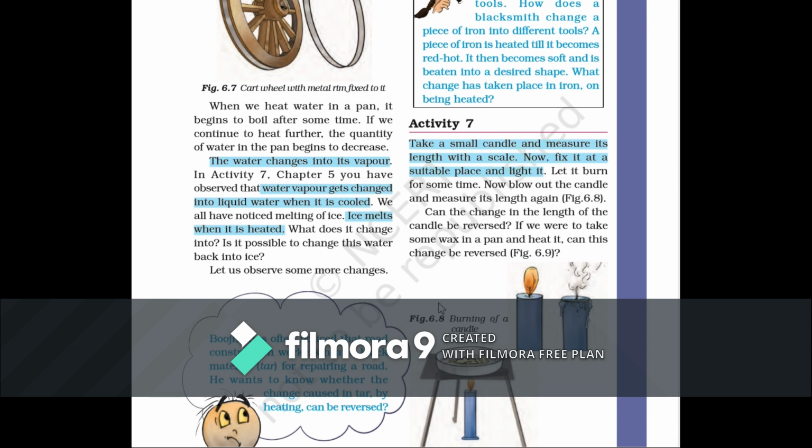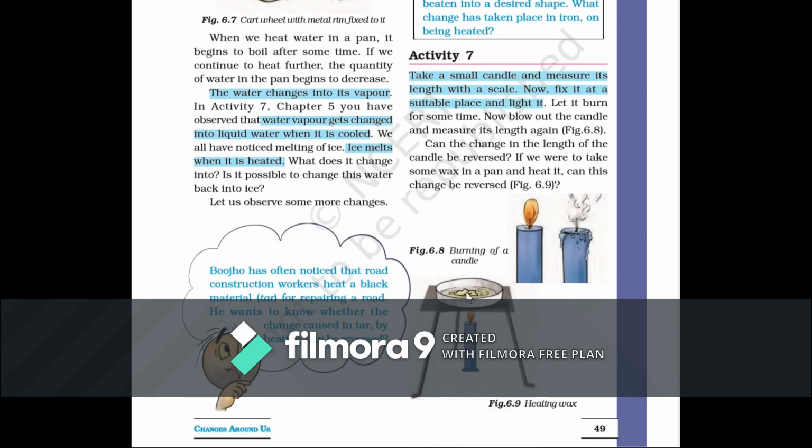Is the changed candle length reversible? If we were to take some wax in a pan and heat it, can this change be reversed? Means there are two conditions, which I want to explain here. In the first condition, you have seen the length of the candle changed. It became quite shorter than the previous length. But in the second condition, you have taken wax in the pan and heated it, and it became melted.